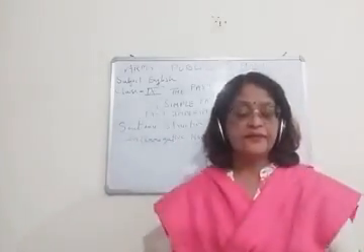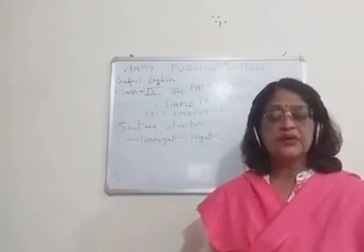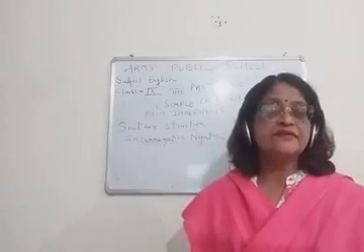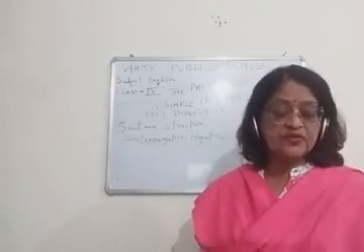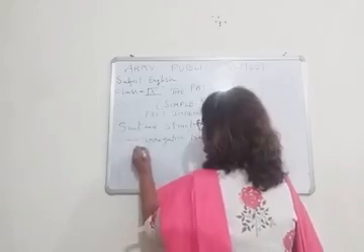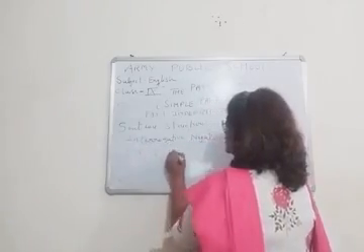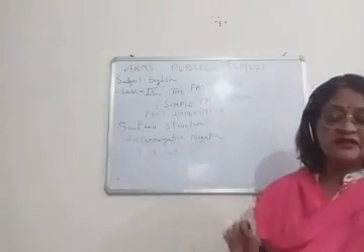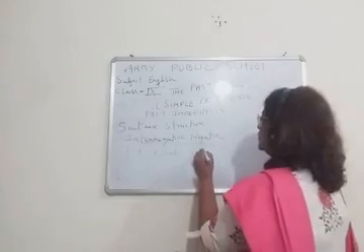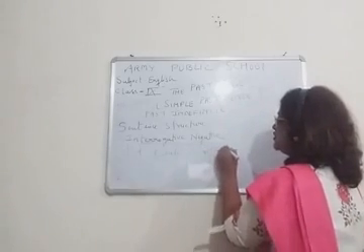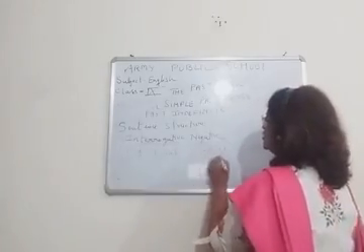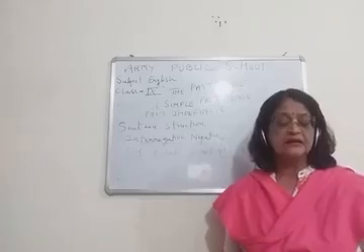This is very important and you can note it down. Did plus subject, not plus V1 plus object. You can see did is here, so V1 is here.